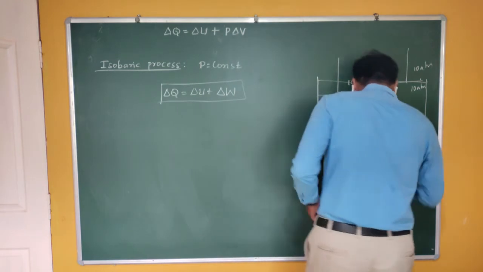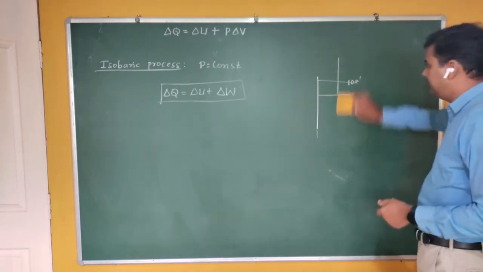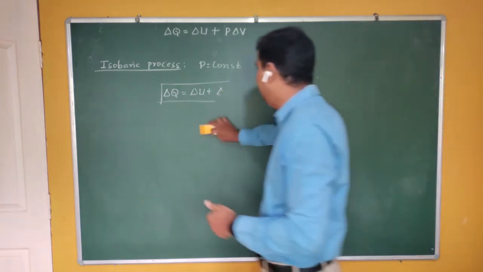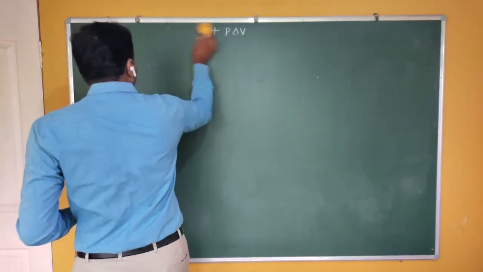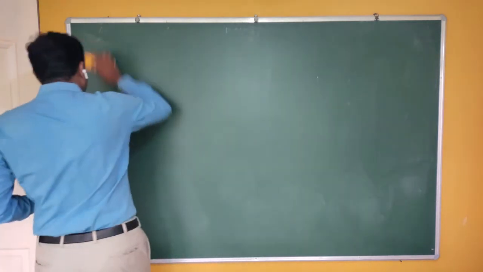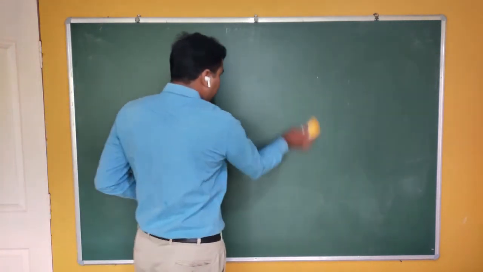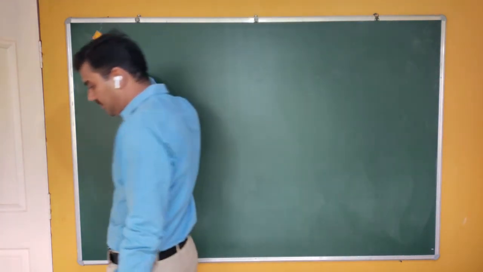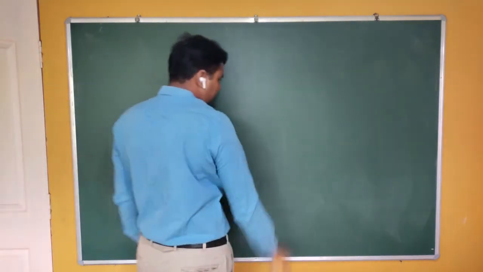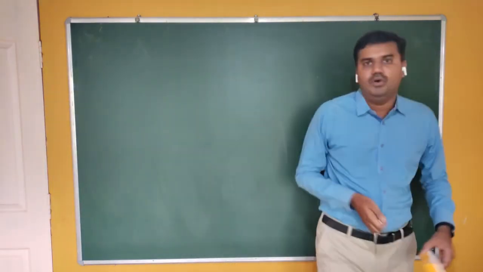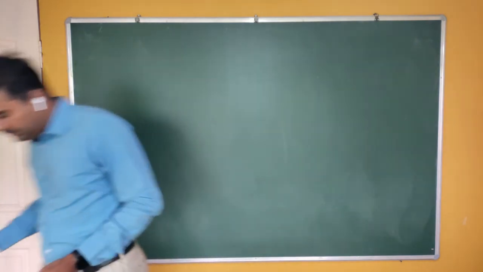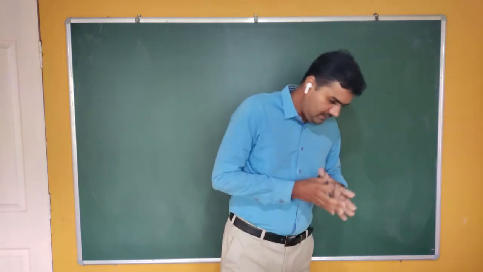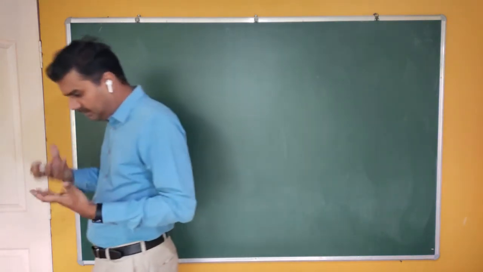So in different thermodynamic processes, we are getting different forms of the first law of thermodynamics. In future classes we have to remember these equations. Now, if the process is isothermal or isobaric, we can use the first law of thermodynamics in its modified form. So let me use the first law of thermodynamics to explain certain processes.